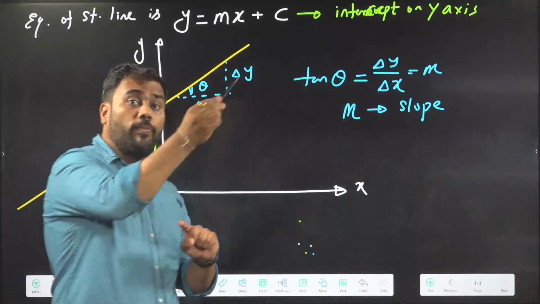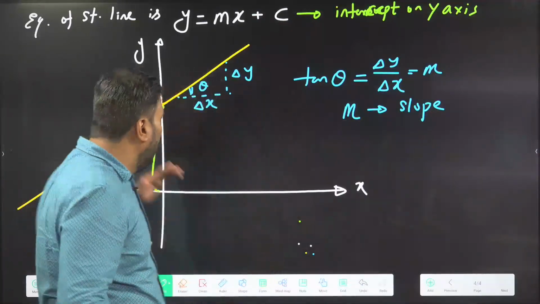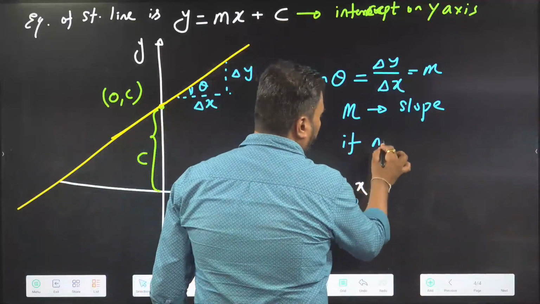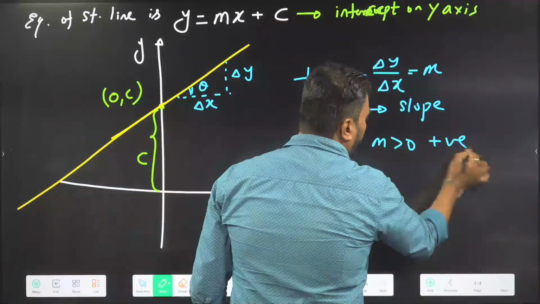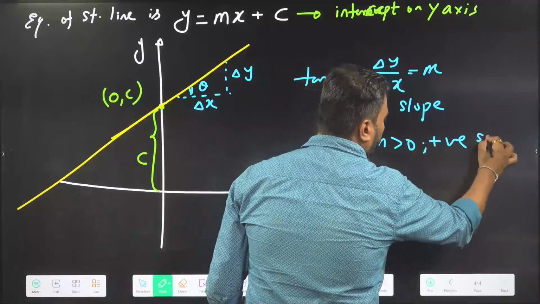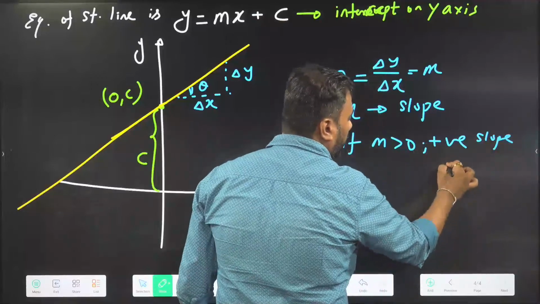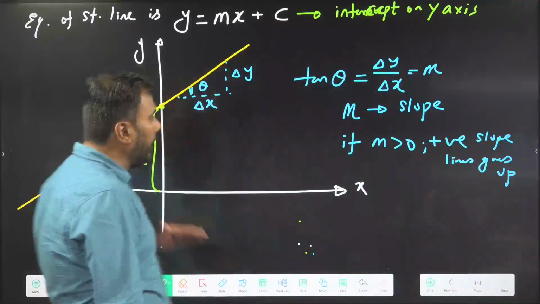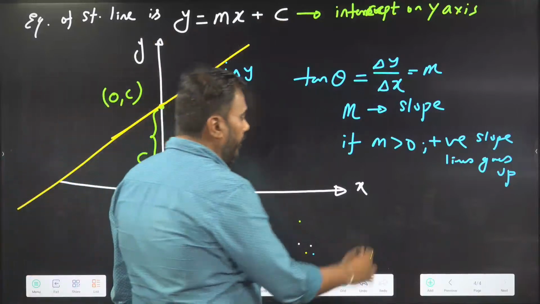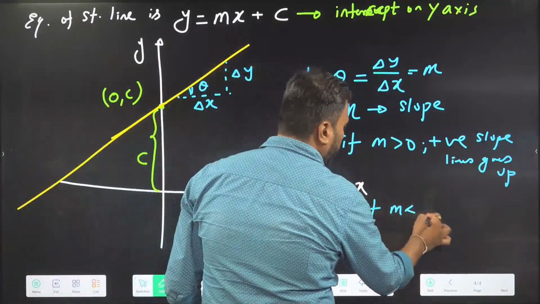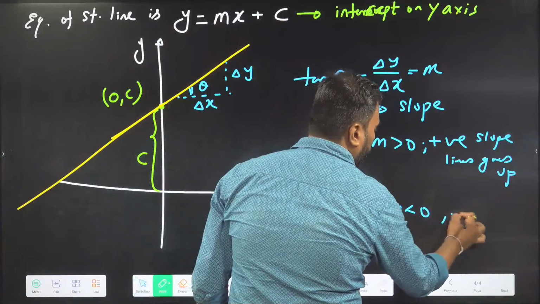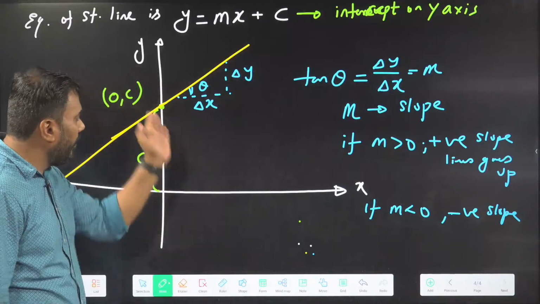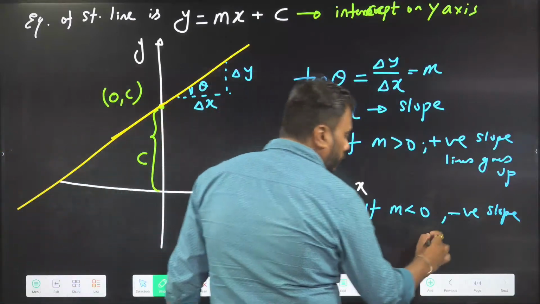What is the slope of the line? If m is positive, the line goes up. It means positive slope. If m is positive, we say the slope is positive. Positive slope means the line goes up. But if m is negative, the slope is negative. So on increasing x, y will decrease, and the line goes down.